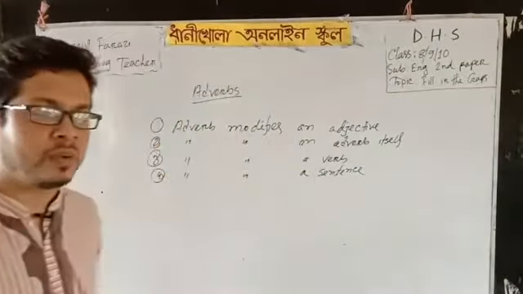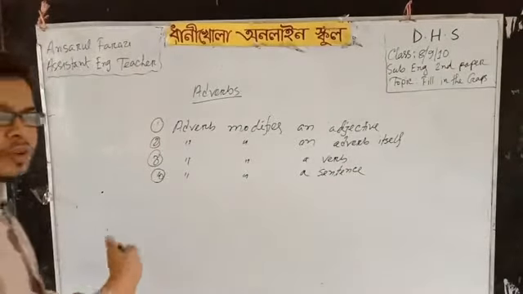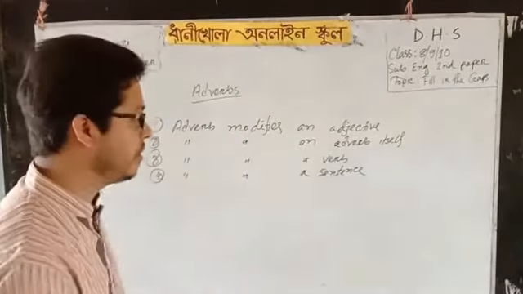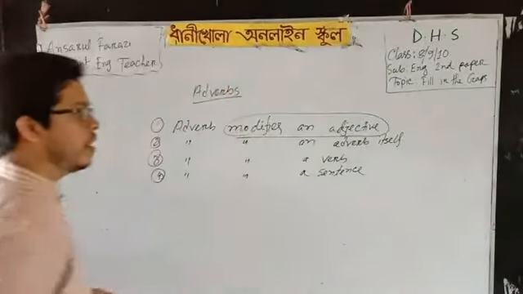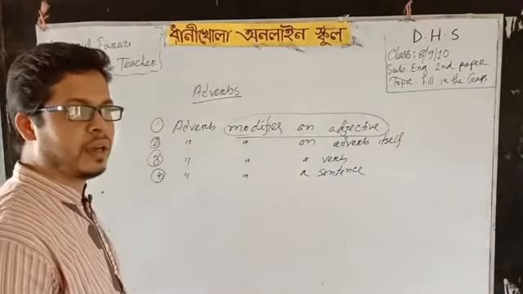So I'm giving you the examples how they actually modify different parts of speech in a particular sentence. First I'm showing you this one, how it modifies an adjective.